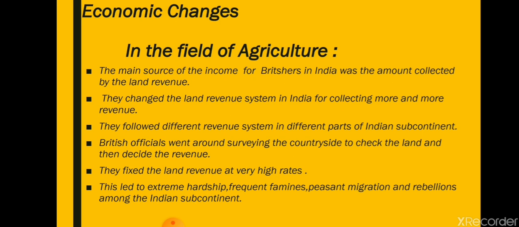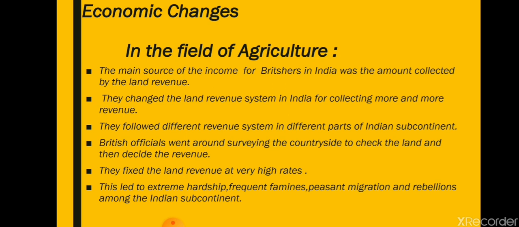Firstly they check the land, which land can produce more, which land can produce less, from which land they can collect which type of revenue. On the basis of that only they decided the land revenue. They fixed the land revenue at very high rates. The land revenue system of the Britishers was very difficult. It was difficult for the peasants or the farmers to pay it.